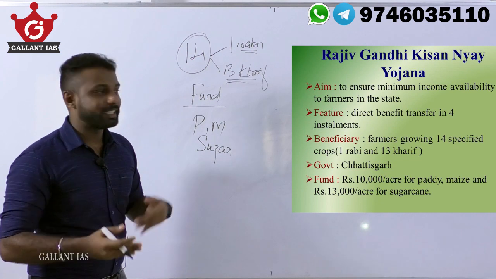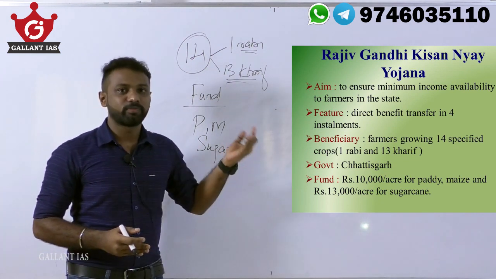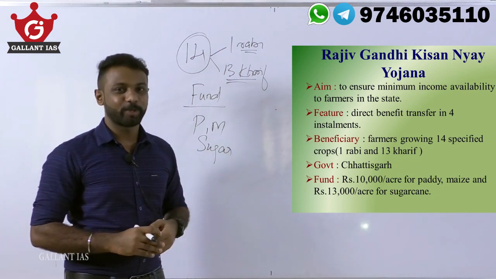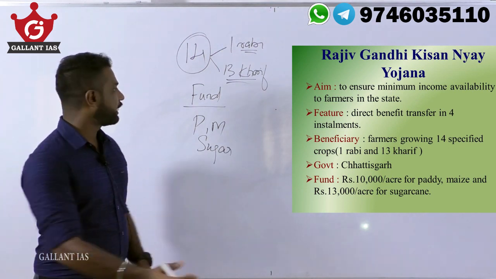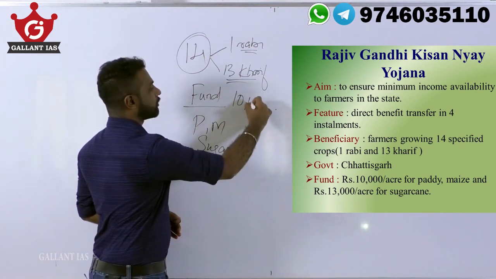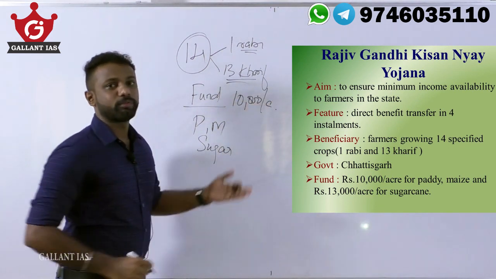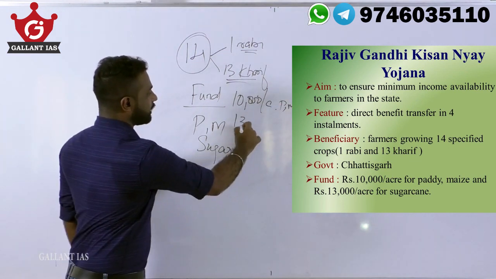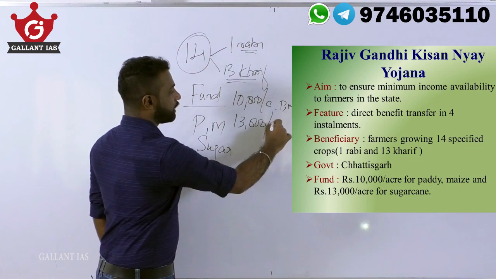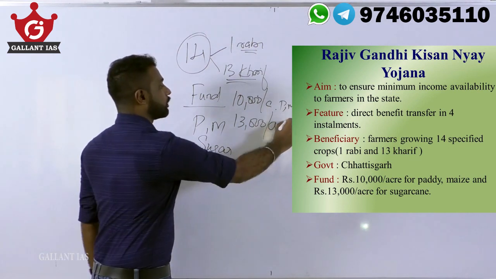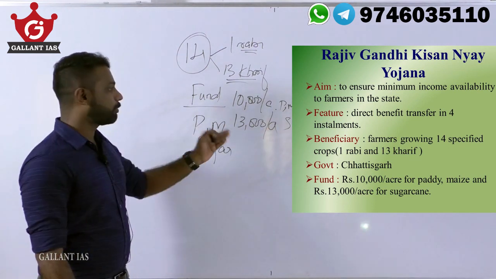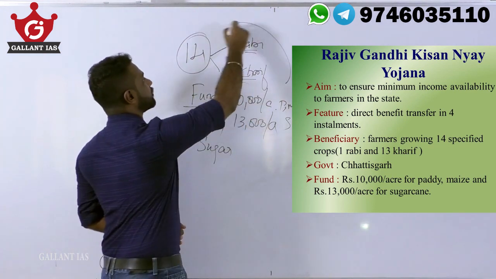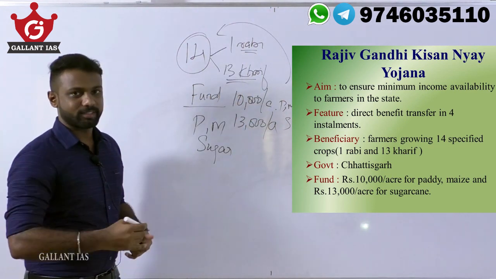And the income support is directly transferred to the bank account of the farmer in 4 installments, okay? And regarding funding, rupees 10,000 per acre for paddy and maize cultivators, and rupees 13,000 per acre for sugarcane cultivators, and this will be expanded to other crops later on in phases, right?